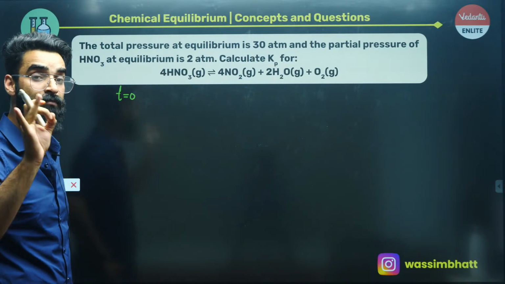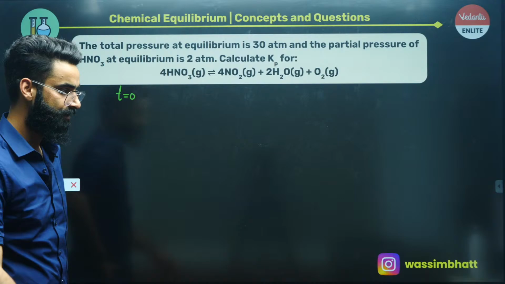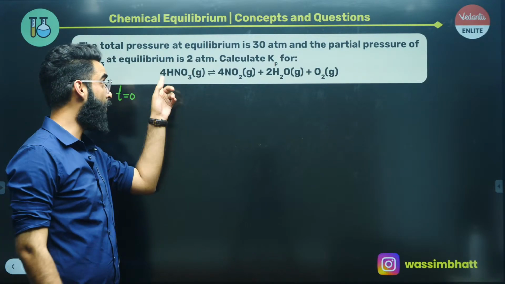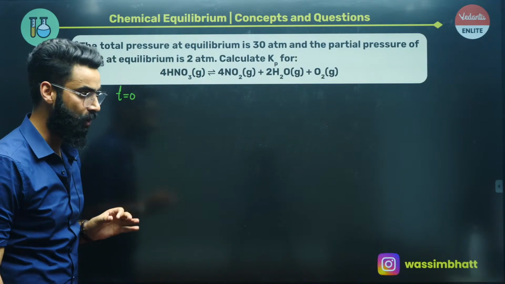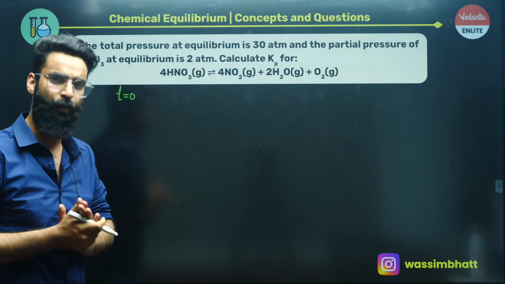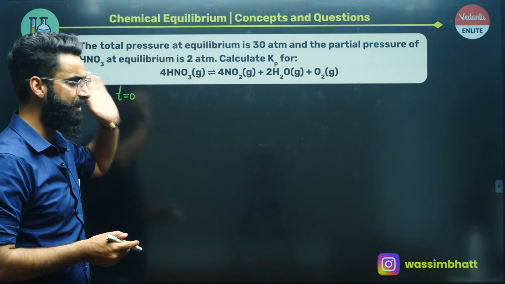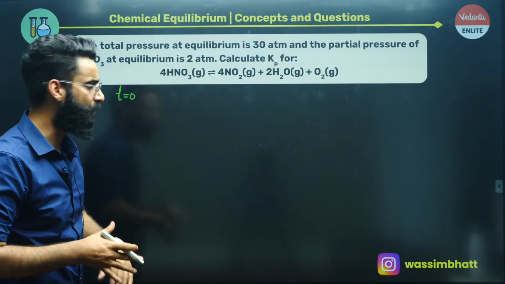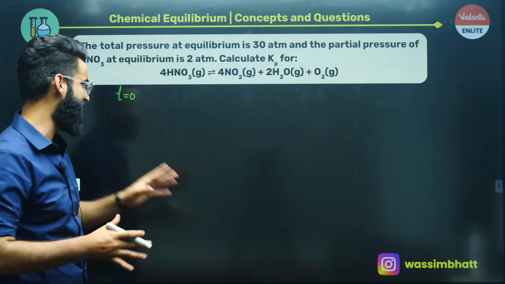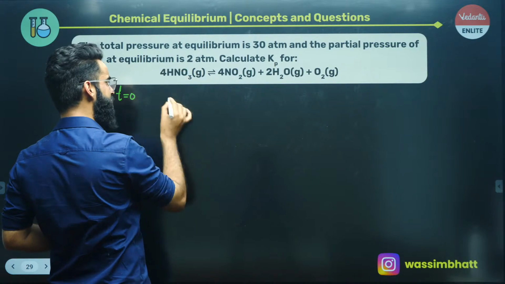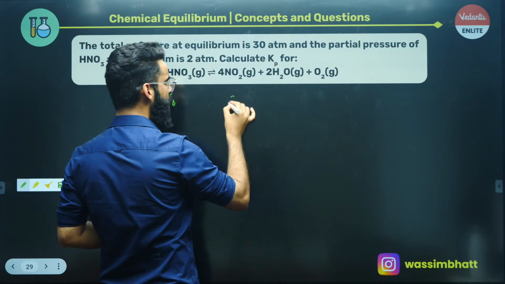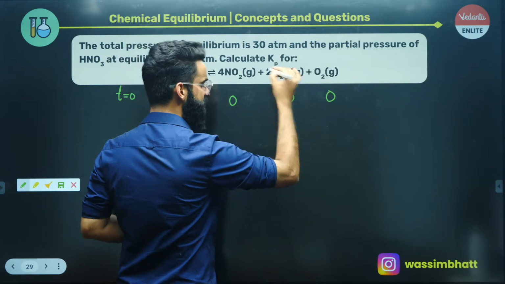There'll be only the moles of reactant in the container. At time t is equal to 0, since the reaction has not started, there will be only the moles of HNO3 in the container. So, whatever the pressure of the container will be at time t is equal to 0, that's going to be only due to HNO3, because there is only HNO3 in the container, nothing else. Let me call that P0, right? The contribution of NO2 is 0, this is 0, this is 0, right?